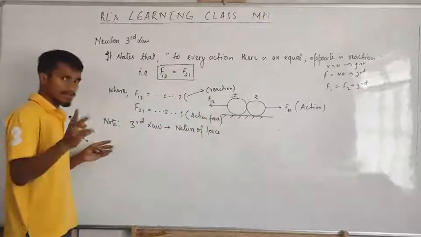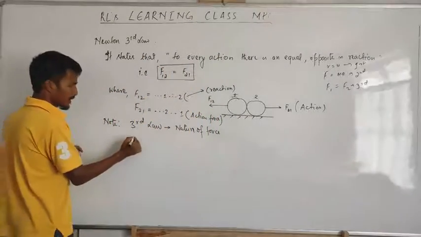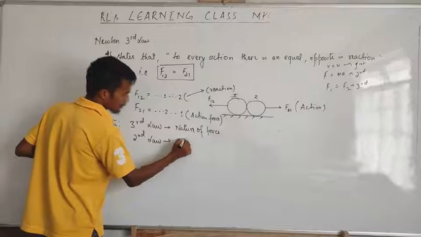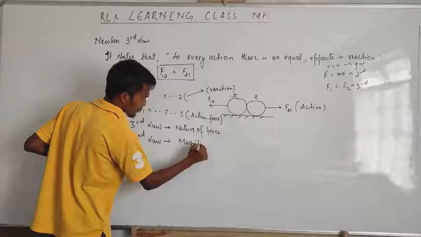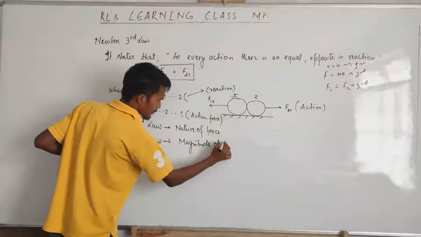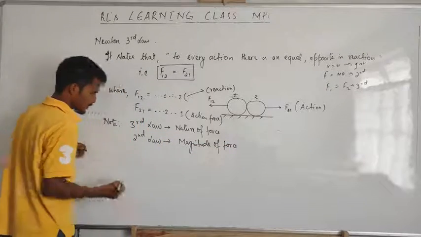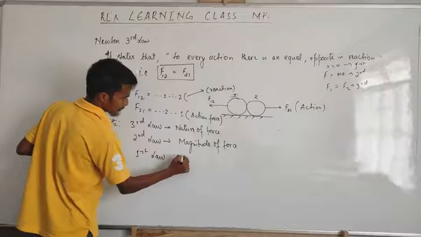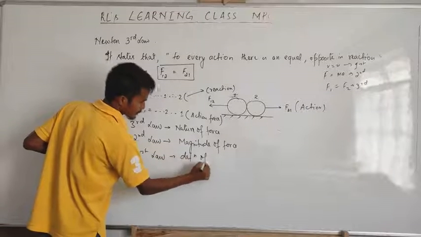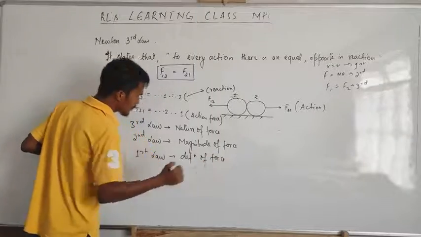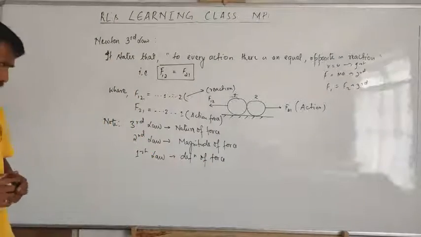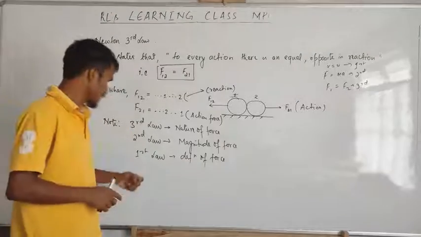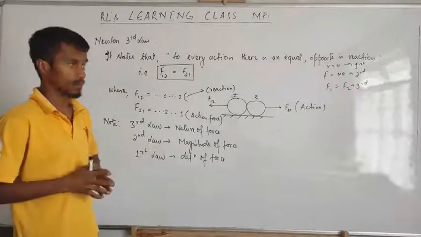And what does the second law give? Magnitude of force. And what about the first law? Definition of force. But the first law is sometimes called the law of inertia. Then this law is the real law.